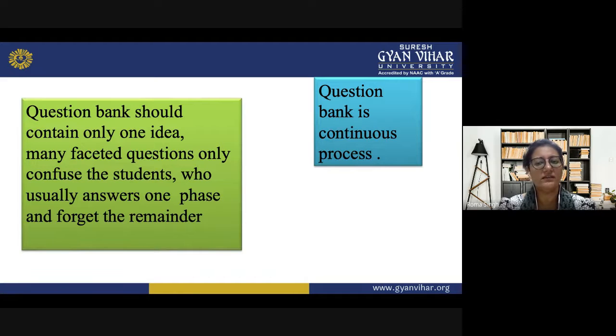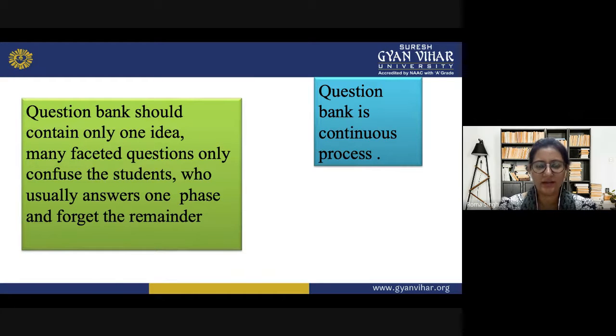Then, a question bank is a continuous process. Yes, every semester or every year you have to prepare question banks, or revise or edit your question banks. So you need to review what kind of feedback or issues you have got. There may be grammatical errors or spelling errors, or the placing of the questions may not be right, or you have got an idea and need to innovate. So you want your students to practice in a more perfect or organized way. So it should be revised every time, and it is a continuous process.